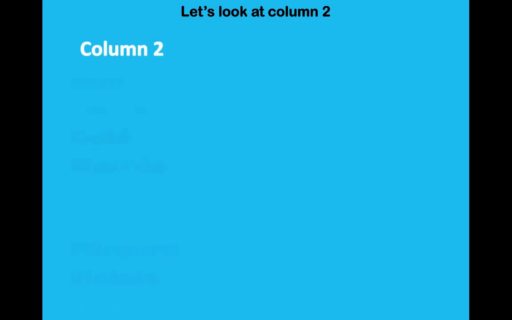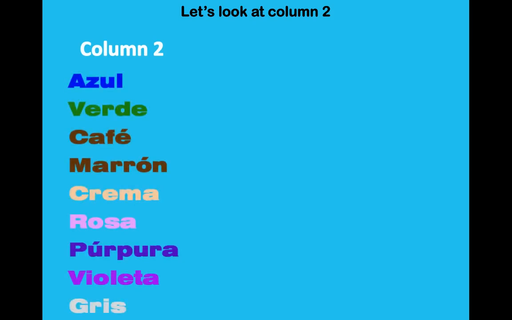Now let's look at column number 2. The colors we had on column number 2 are the following: azul, verde, café, marrón, crema, rosa, púrpura, violeta, and gris.